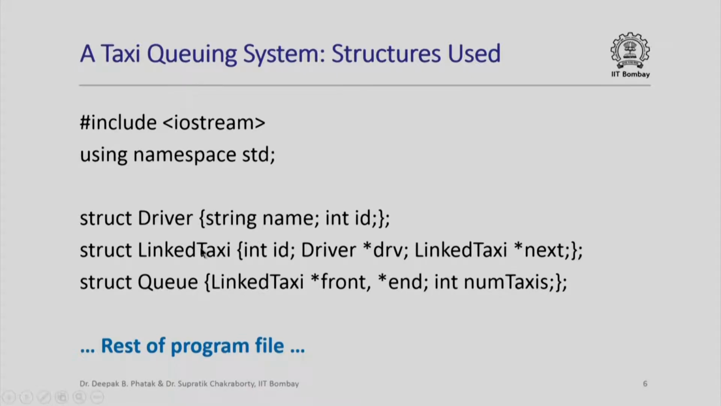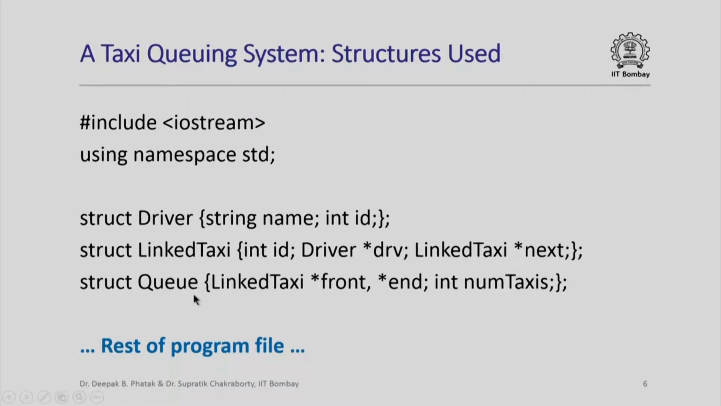A linked taxi is a structure which has three members. It has the ID of the taxi which is of integer type. It has a member DRV which stores a pointer to an object of type driver, which basically stores the details of the driver for the taxi, and we also have a member next which points to the next linked taxi in the queue. So the type of next is really a pointer to the same structure, linked taxi.